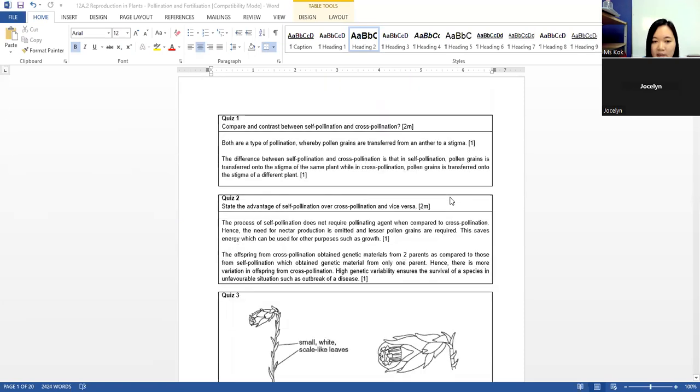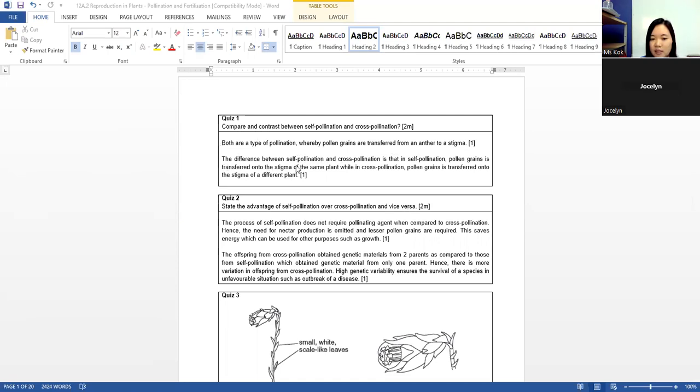Quiz 1. Compare and contrast between self-pollination and cross-pollination. Both are a type of pollination whereby pollen grains are transferred from an anther to a stigma. Compare and contrast means you have to list down both similarities and differences. This one is the similarity.